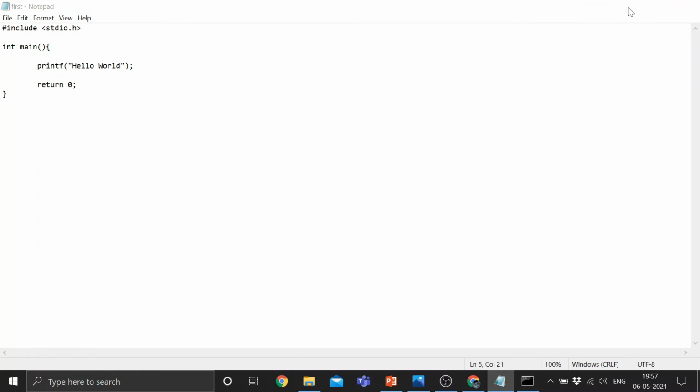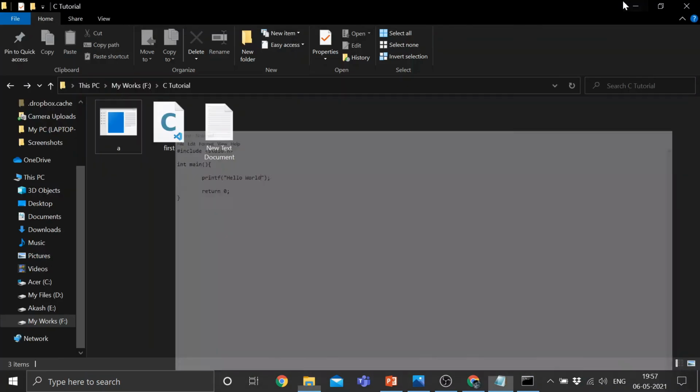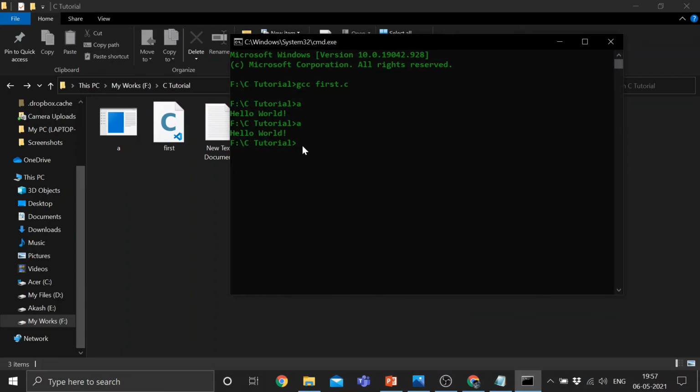Why is this happening? Because we have only saved this file, we have changed this file only, we have not compiled it. If it were an interpreter based programming language, it would print hello world without the exclamation mark, but here we have to compile it again. So we write gcc space first dot c and press enter, and you can see the a file is replaced with a new a. After that, execute a, and here you can see hello world is written without the exclamation mark.